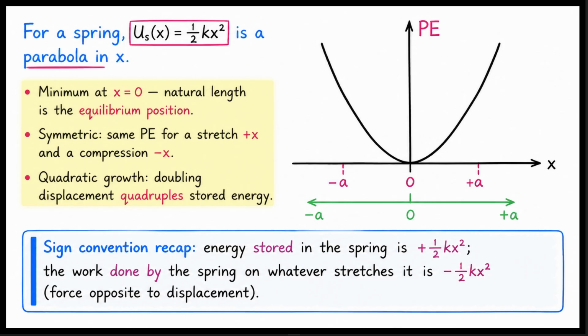The curve is symmetric. You get the same potential energy for a stretch of positive x and a compression of negative x. Notice the quadratic growth. Doubling the displacement quadruples the stored energy.